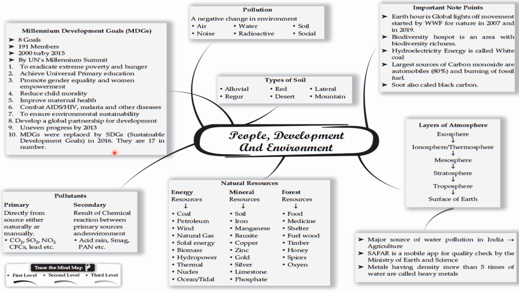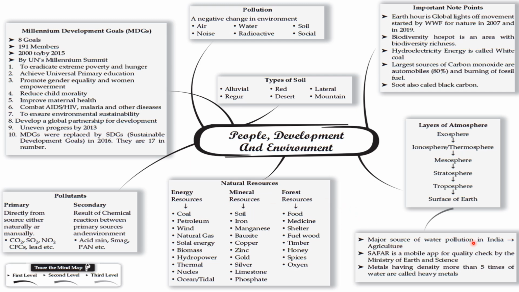They are 17 in number. Types of soil: alluvial, red, laterite, black, desert, mountain. Layers of atmosphere: exosphere, ionosphere, thermosphere, mesosphere, stratosphere, troposphere. Surface of earth.